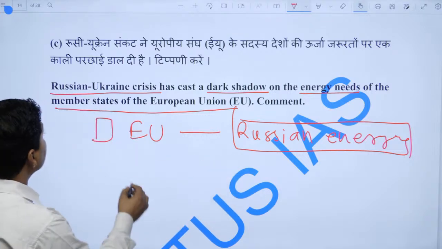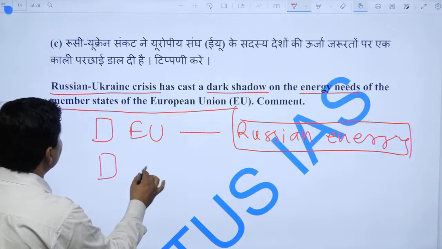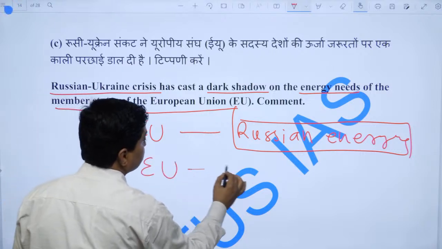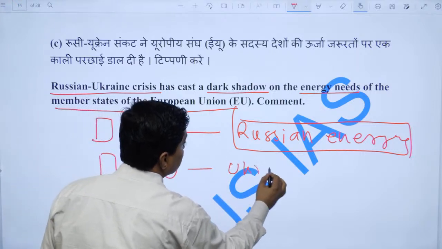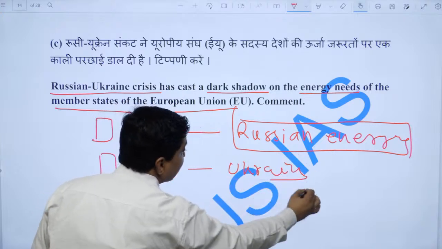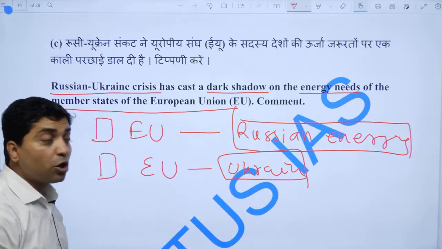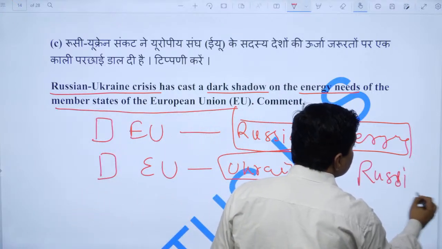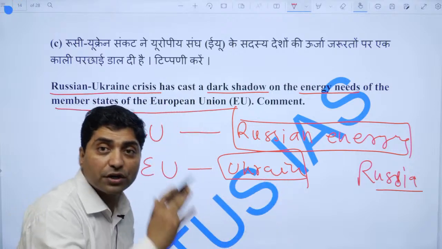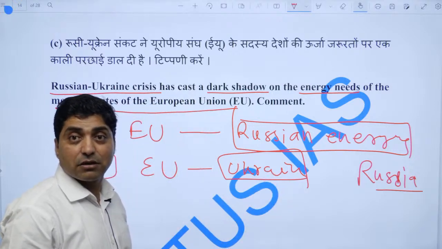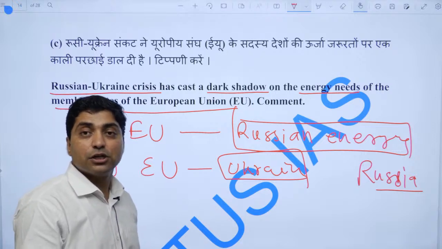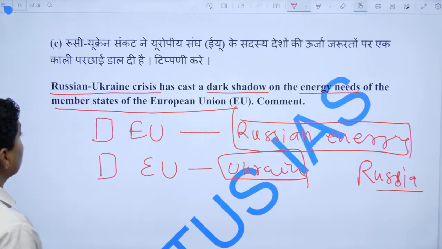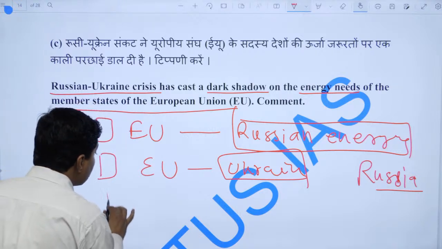Now what happened? Russia-Ukraine war. Ukraine is being supported by the EU, right? And it has put so many sanctions along with the US on Russia. What did Russia do? Russia blocked gas, oil, coal, etc. to Europe. Now what are the implications?